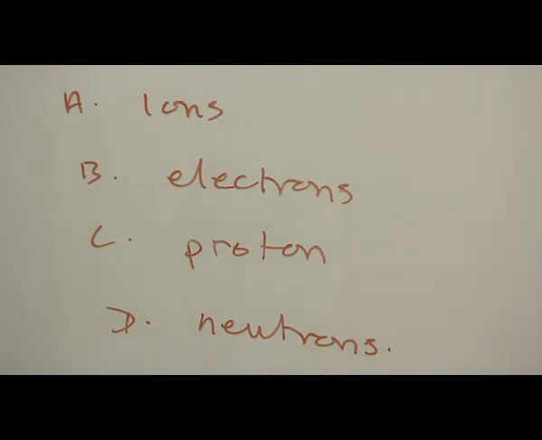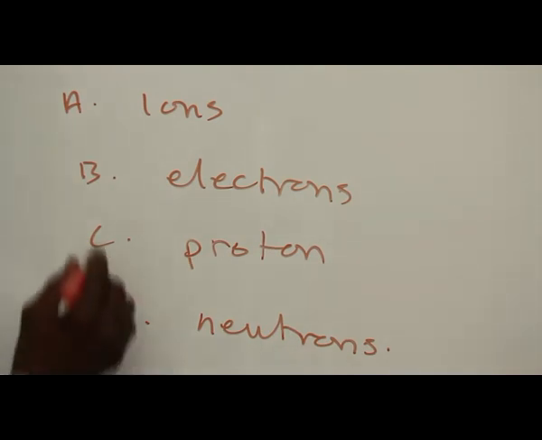B. Electrons. Yes. In conductors, it's mobile electrons that carry electricity from one point to another. C. Protons. Protons have no business with conduction of electricity. D. Neutrons. Neutrons are not associated with the conduction of electricity. Consequently, the correct option is B.